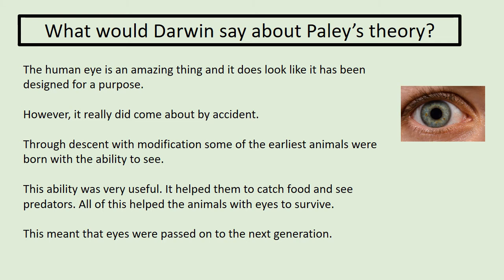Now, this ability is very useful. It helped those animals to catch food and to see predators. So it helped them to survive in two ways. Seeing means you can catch food, and seeing also means you can run away from things trying to get you. All of this helped the animals with eyes to survive. This meant the eyes were passed on to the next generation.